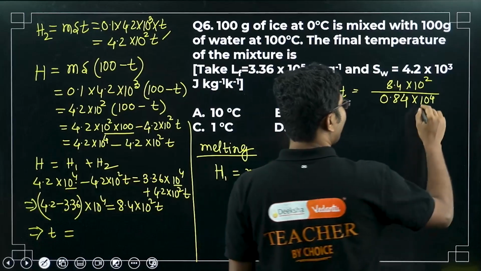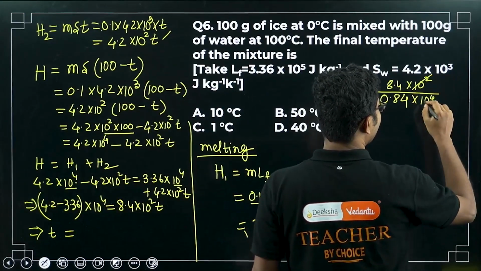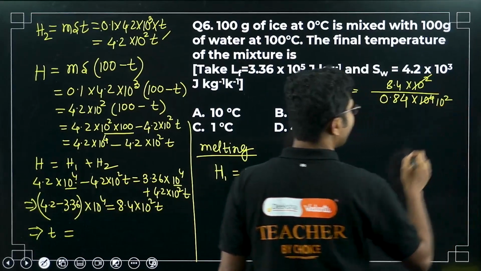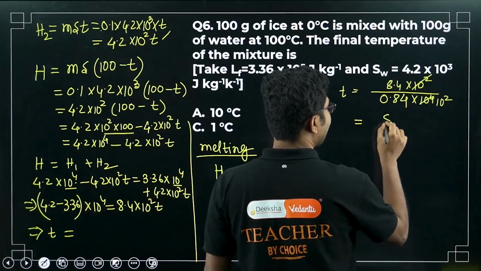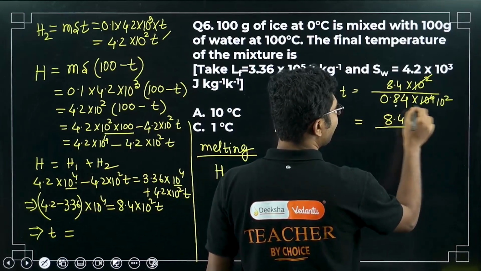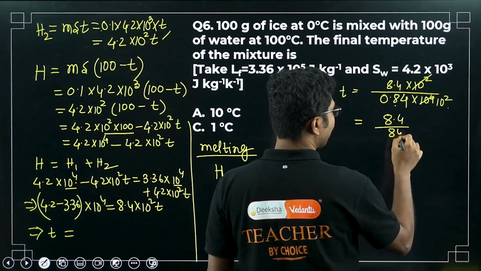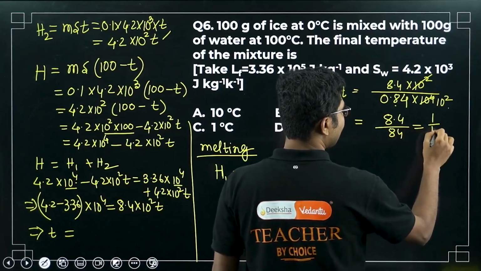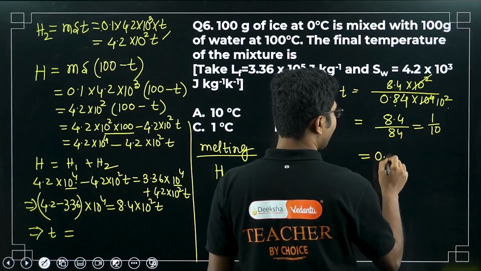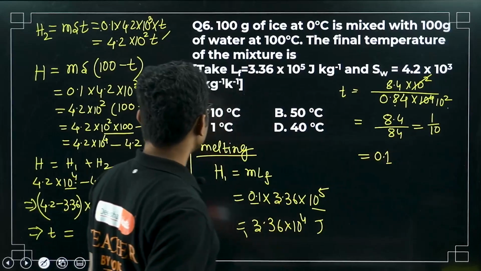Now you can cancel 10 square with 10 to the power 2 here, or 8.4 divided by, if you multiply it, it will be 84. That is 1 by 10, that is 0.1.